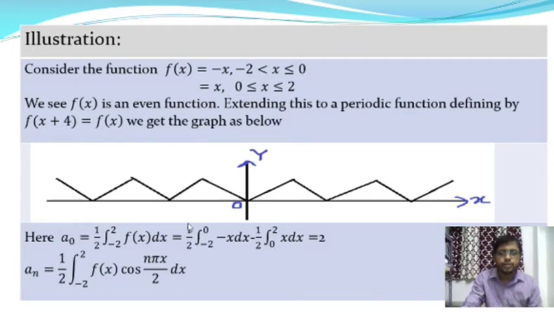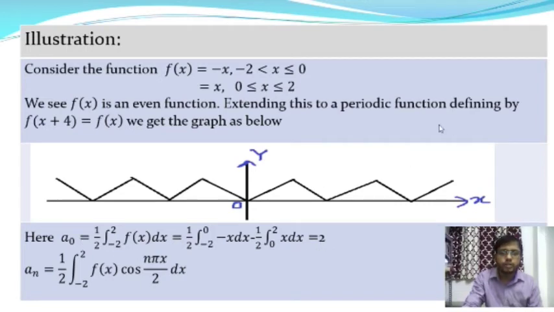Therefore 1/2 into integration from -2 to 0 of minus x into dx, plus in the interval 0 to 2 it will be x into dx. After integration and putting in the upper and lower limits, it will give the value of a0, and a0 is equal to 2. Therefore the coefficient of the Fourier series a0 is equal to 2.